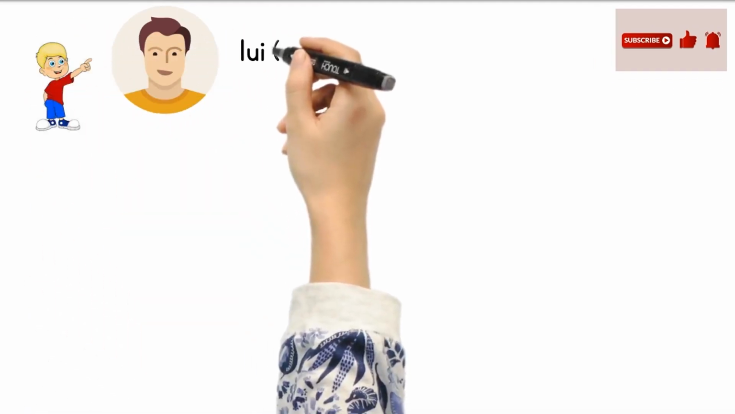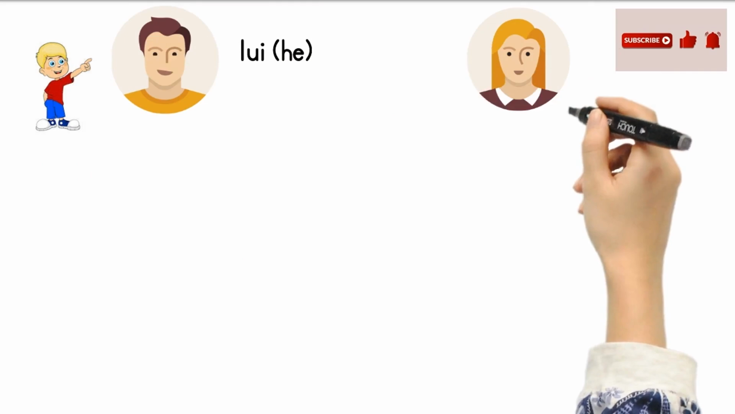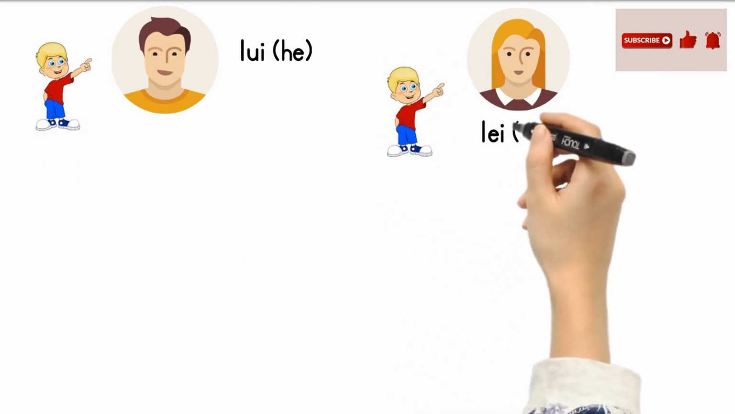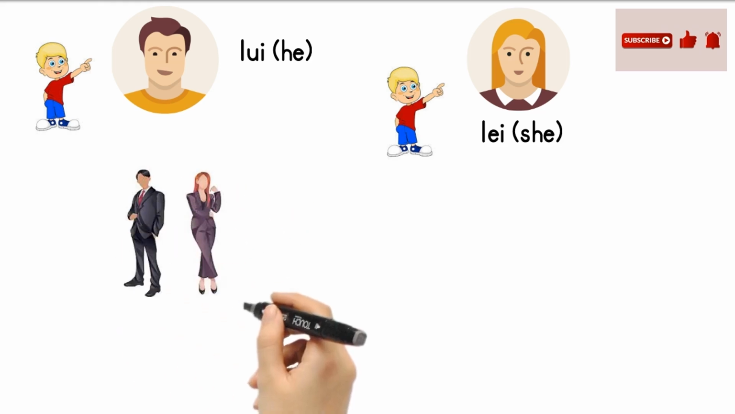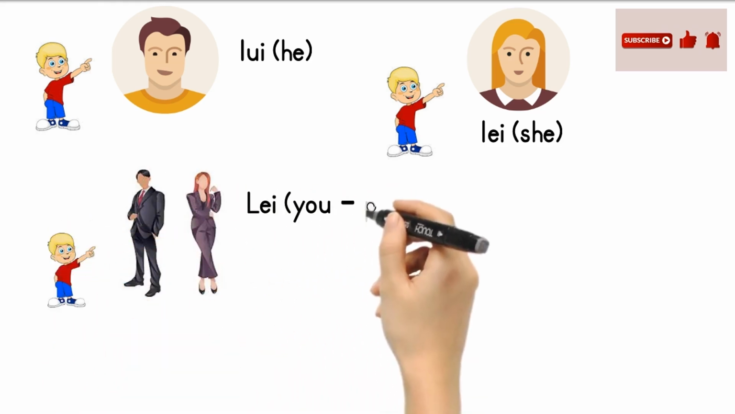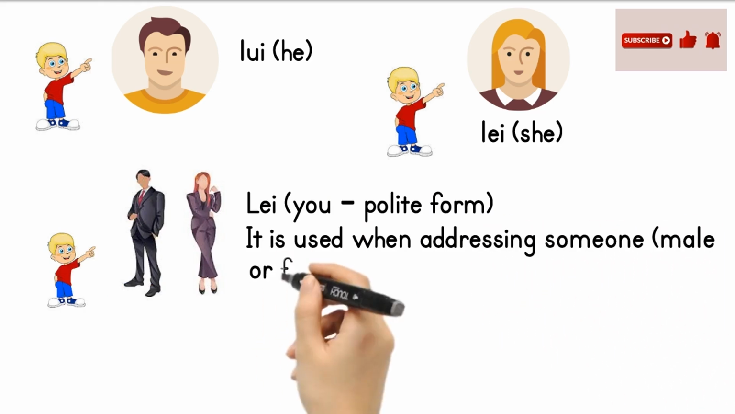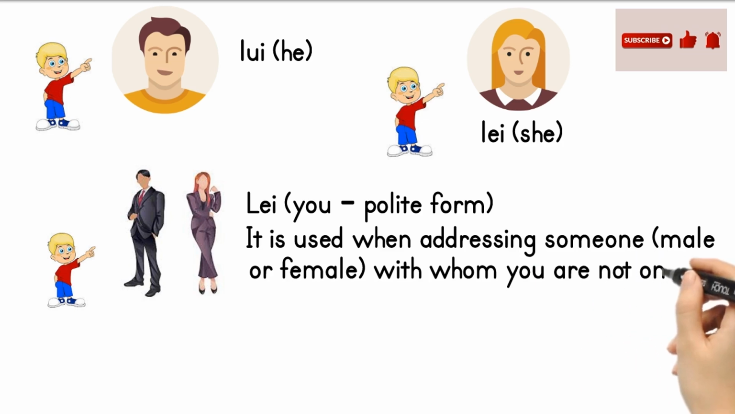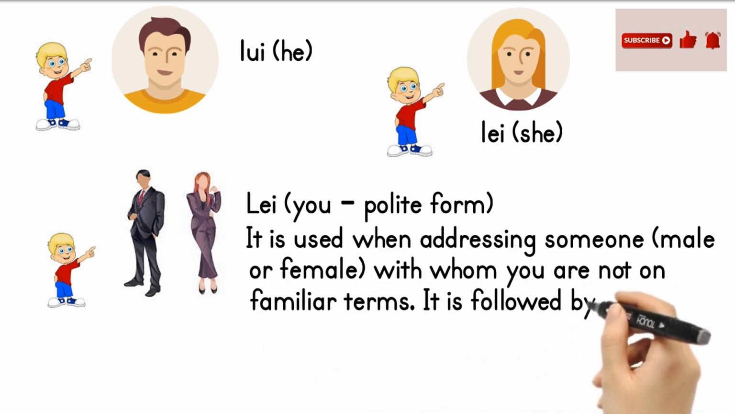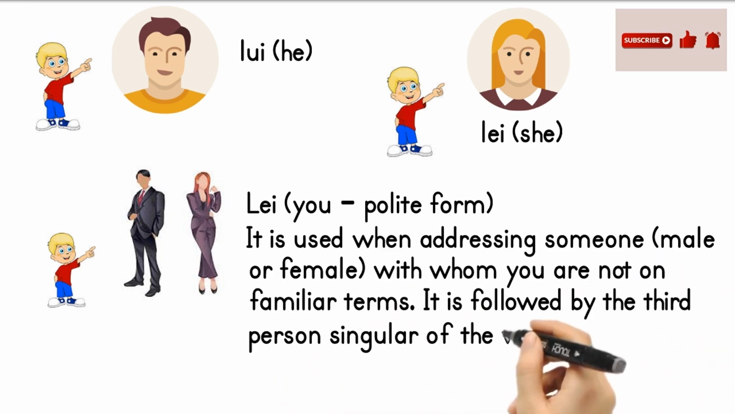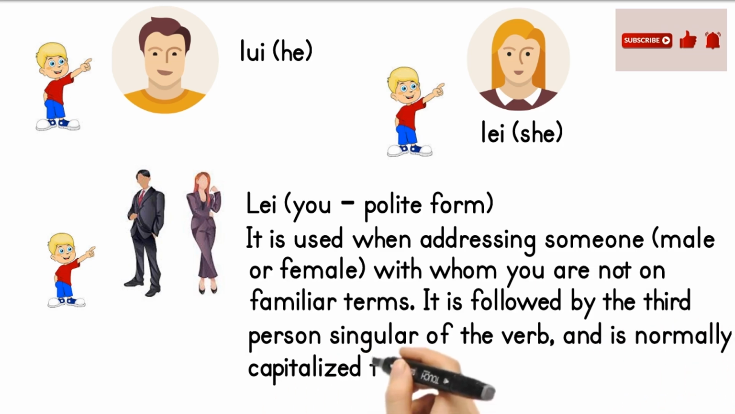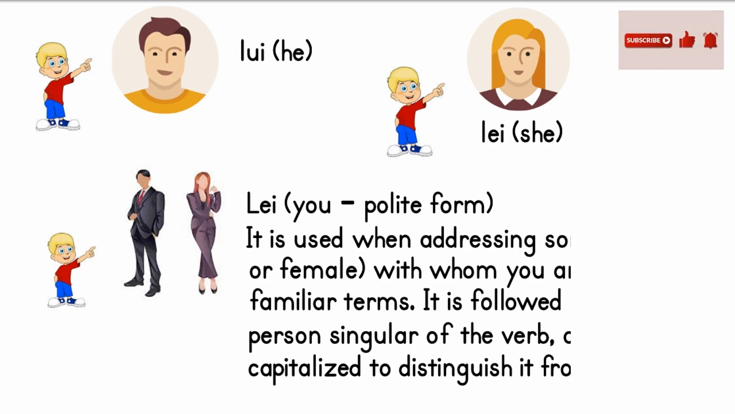Lui. Lei. Lei is used when addressing someone, male or female, with whom you are not on familiar terms. It is followed by the third person singular of the verb and is normally capitalized to distinguish it from lei.